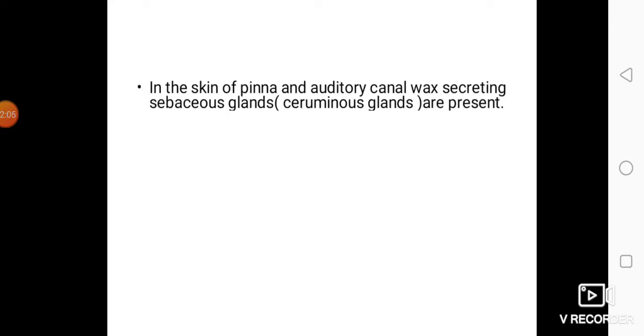The skin lining the auditory canal as well as the skin lining the pinna has got specialized wax producing glands which are modified sebaceous glands, also called as ceruminous glands, which secrete the ear wax. That is, the ear wax is secreted by sebaceous glands which are present in the auditory canal as well as on the skin of pinna.